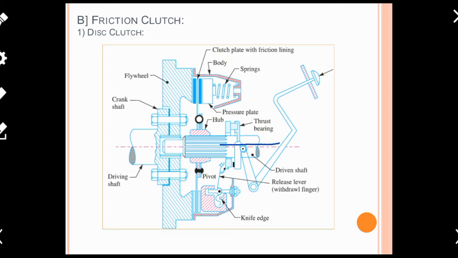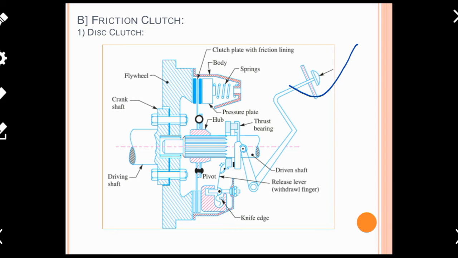On the left-hand side, this driven shaft will move towards the right-hand side, which causes this pressure plate to move to the left-hand side along with the clutch plates. So there will be a disengagement between these two plates, the pressure plate and the clutch plate. We can say that there will be a disconnection between the driving parts and the driven parts, so power will not transmit from the driving shaft to the driven shaft. This is the disengagement position if you are applying force P at the end of the lever.